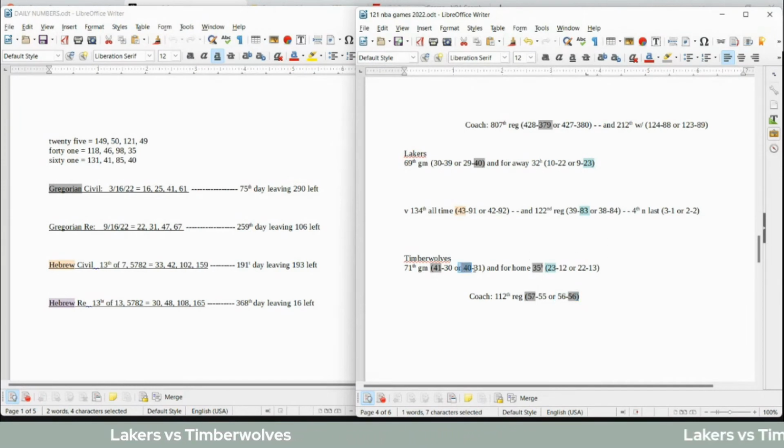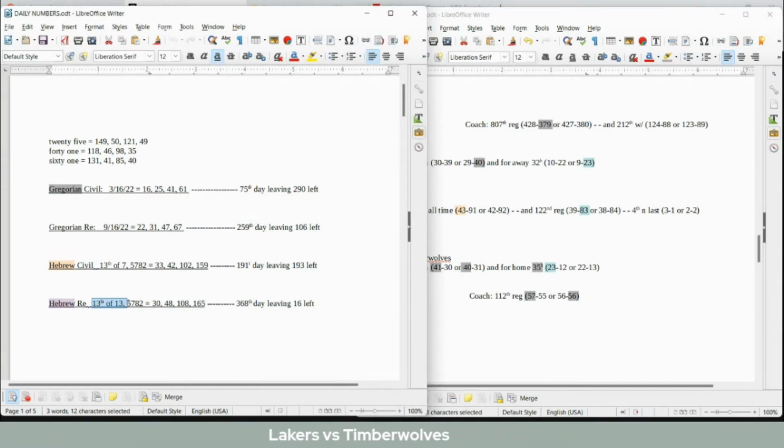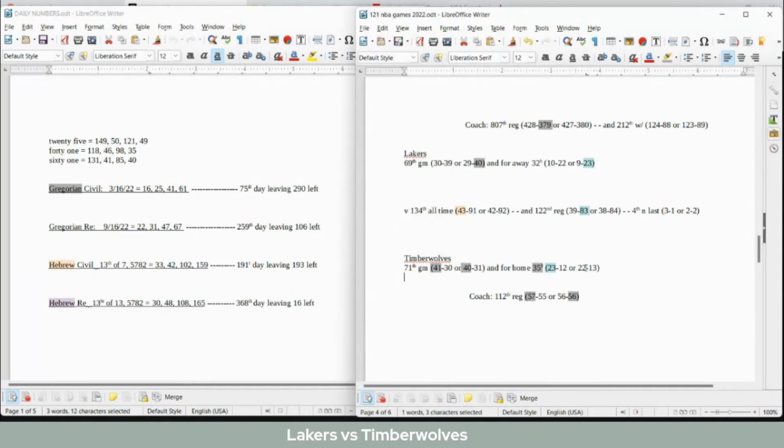Timberwolves can sit on 40 wins with the loss. They would get their 13th home loss to go with. Today is the 13th day of the 13th month for the Hebrew religious. We're in a leap year for the Hebrew calendar. It's almost coming to an end. But they could get that 13th home loss to go with. And then Lakers would become 30-39.